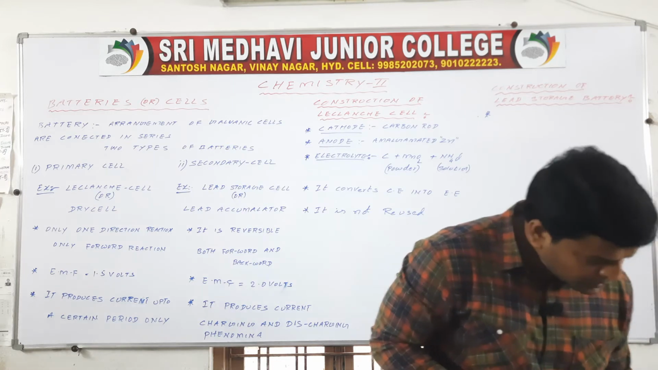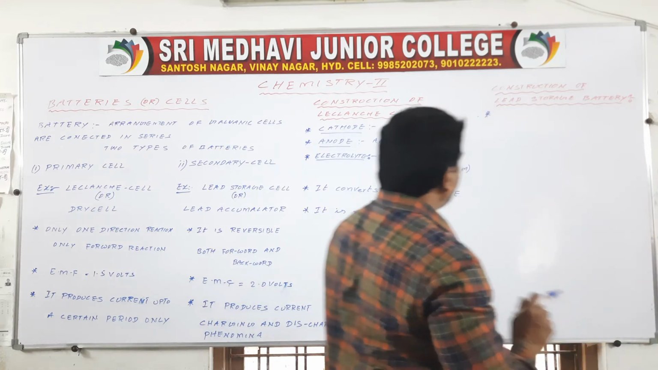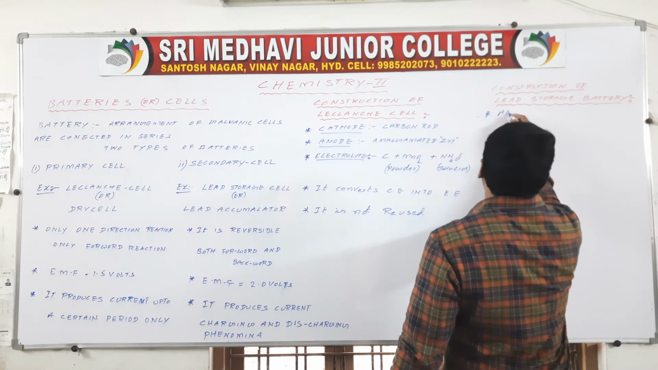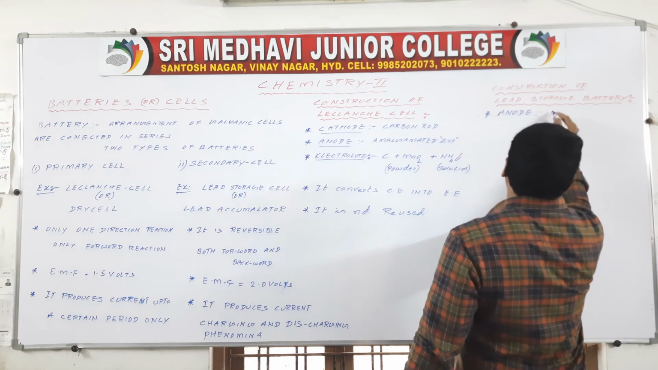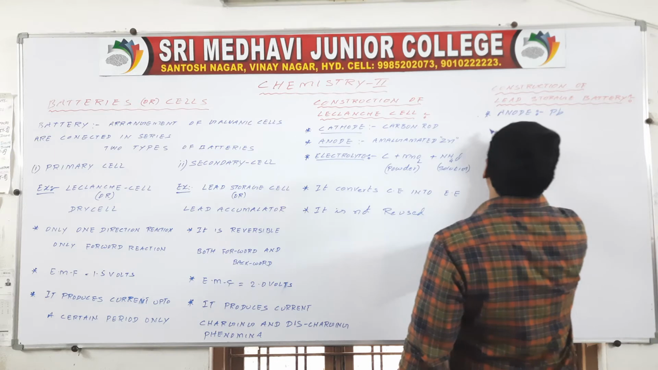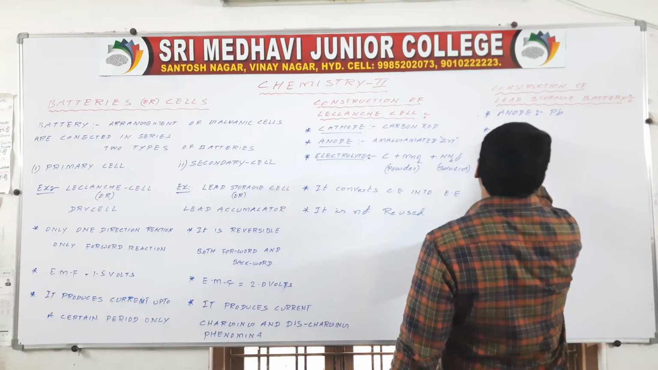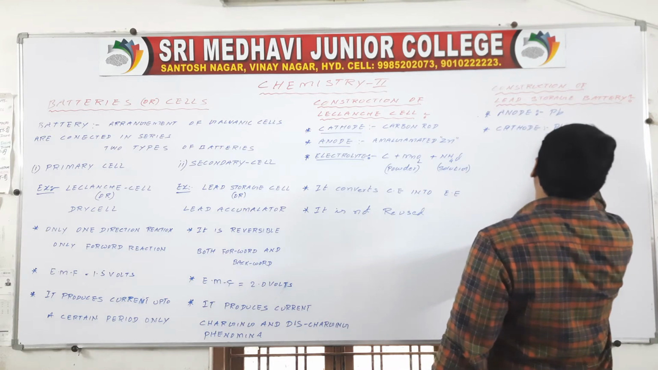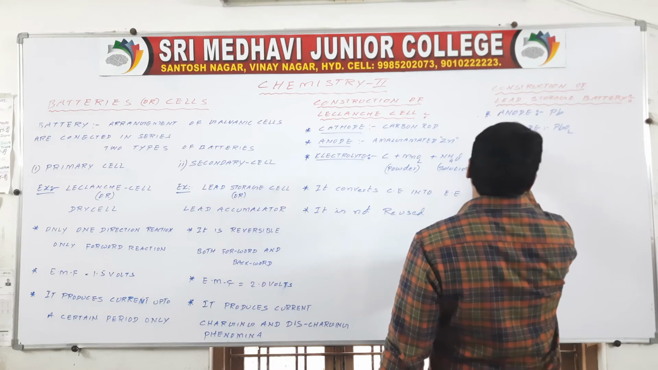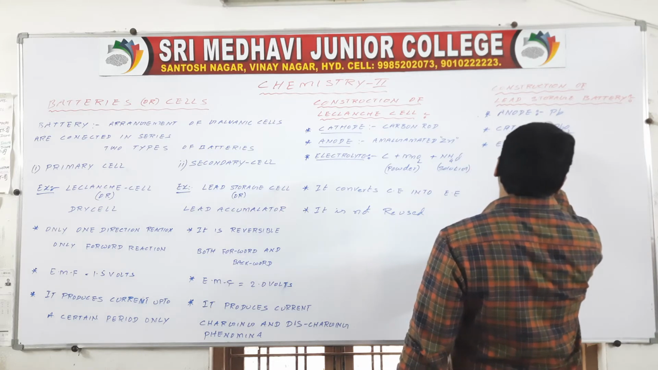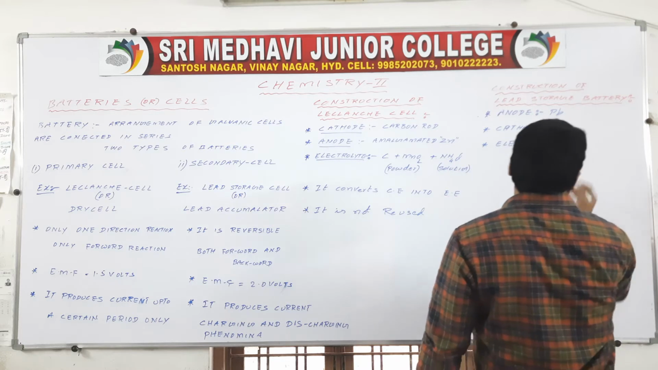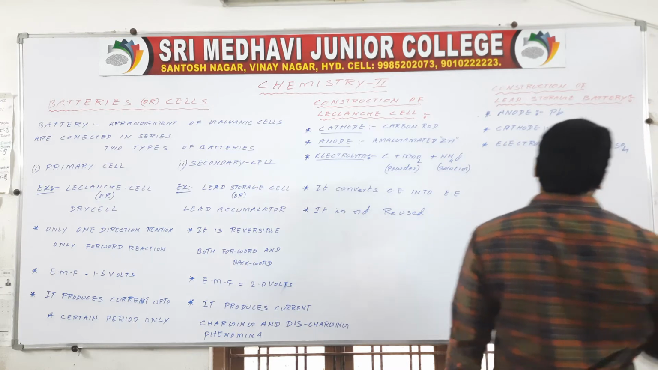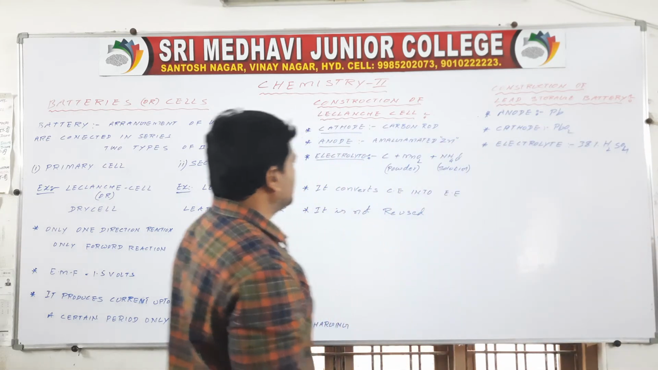Pb acts as the anode and PbO2 acts as the cathode. Anode: Pb. Next, cathode: PbO2. Then electrolyte: 38% H2SO4 acts as the electrolyte.